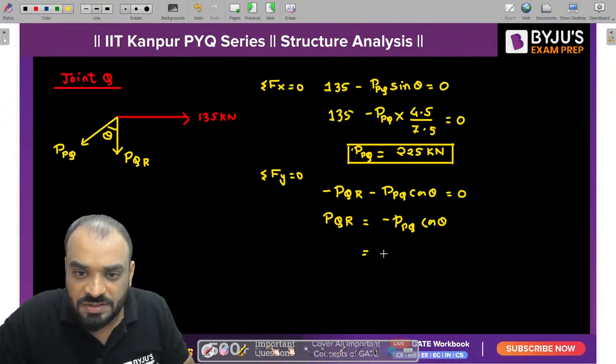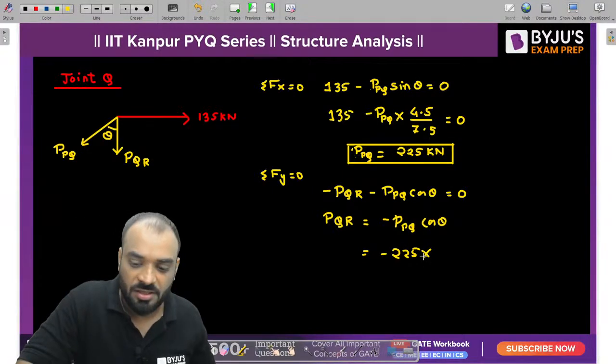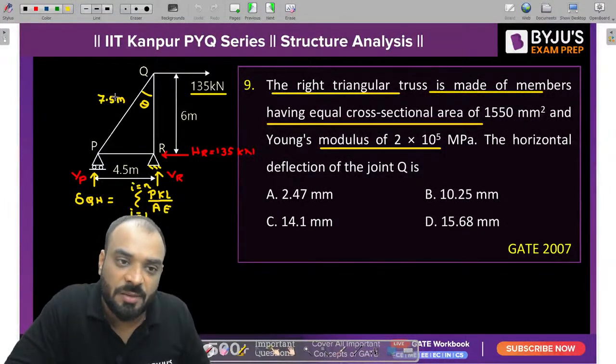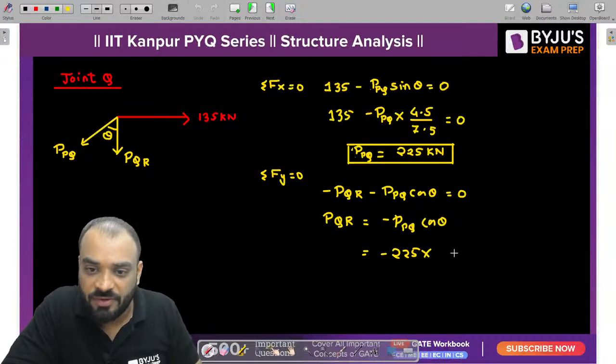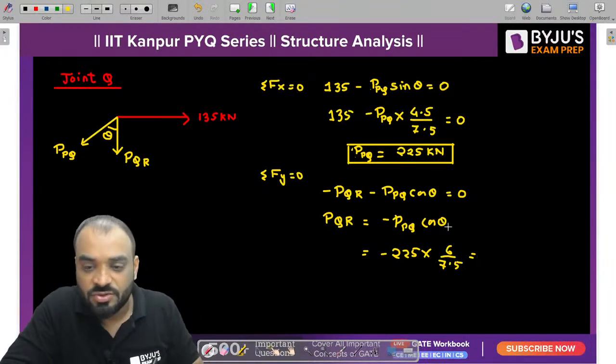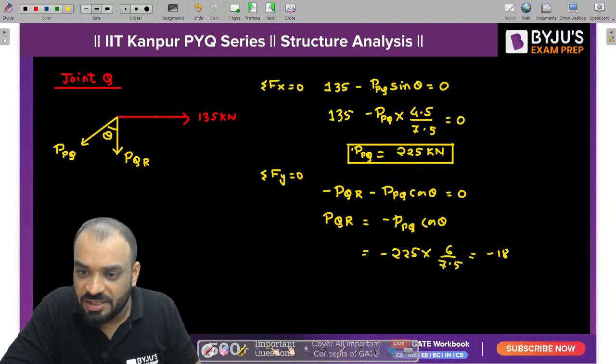What is this value? It is minus 225 multiplied by cos theta. Now what is the value of cos theta? Let's check it. Cos theta is nothing but base upon hypotenuse, 6 by 7.5. How much are you getting? 225 multiplied by 6 divided by 7.5. It is 180, but it is negative in nature, minus 180 kilonewton.